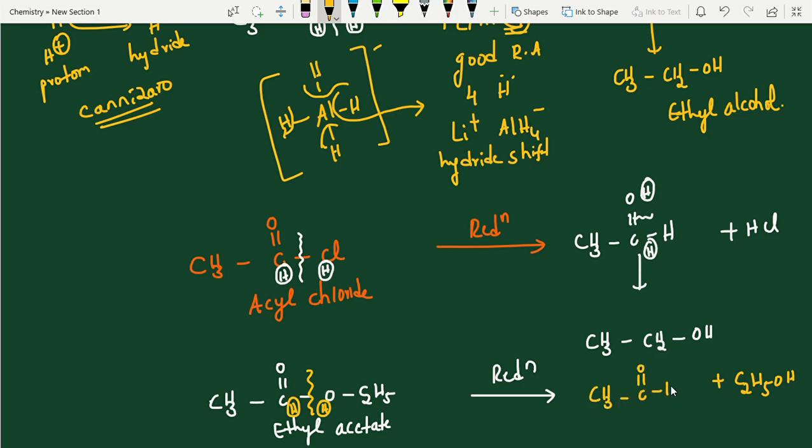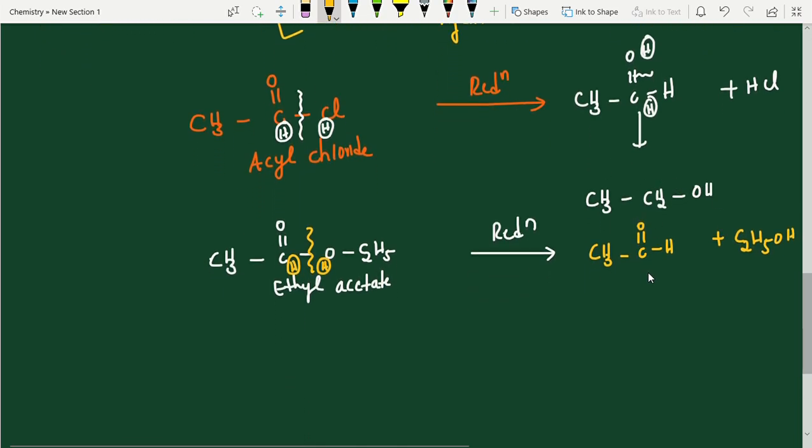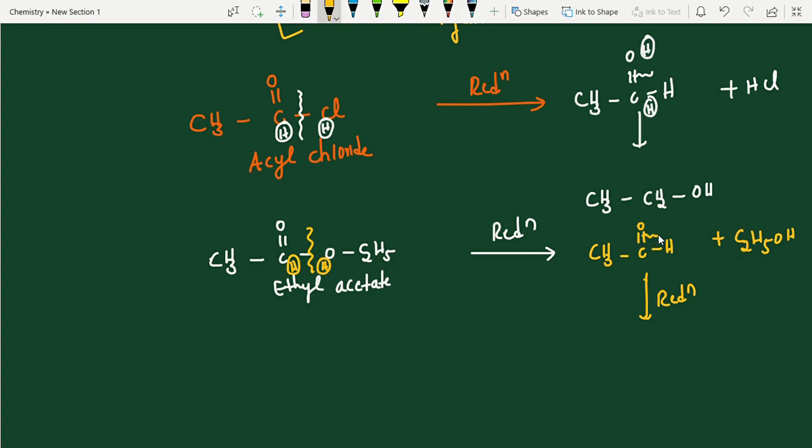This is the intermediate. If you use mild reducing agents, the reaction stops at the intermediate stage. If you use the strongest reducing agent, then it will give final products like alcohols. See, this further undergoes reduction, students. You expect the product. The active site is here. Add hydrogen. That's all. This is your answer.